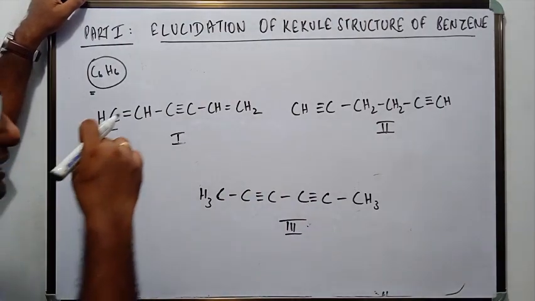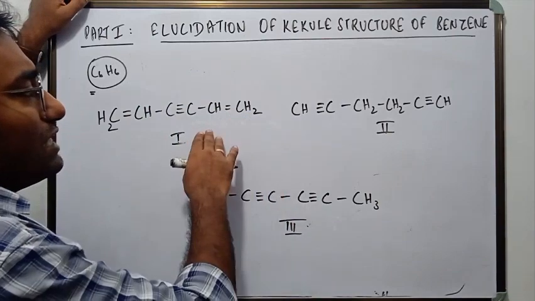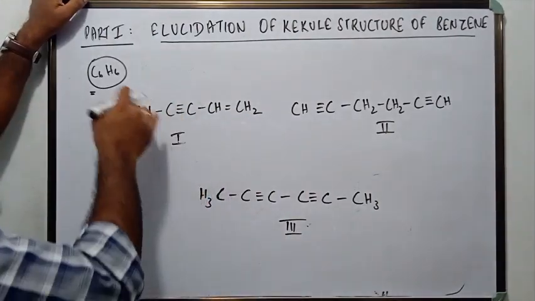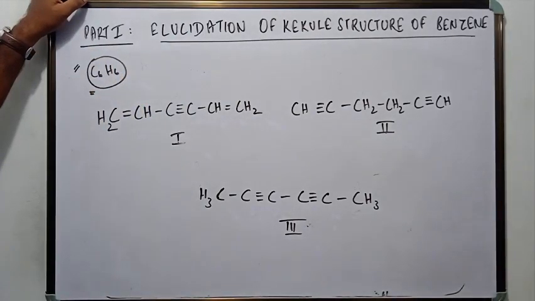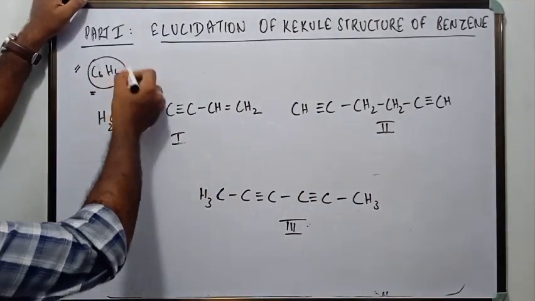So he drew the possible structures of unsaturated straight chain hydrocarbons that would accommodate the molecular formula of C6H6, right?